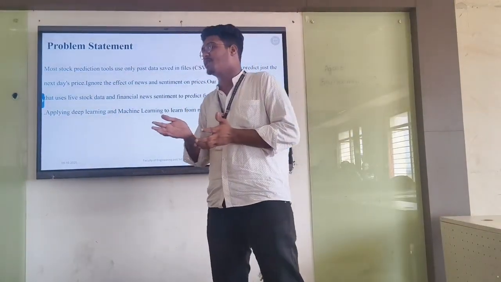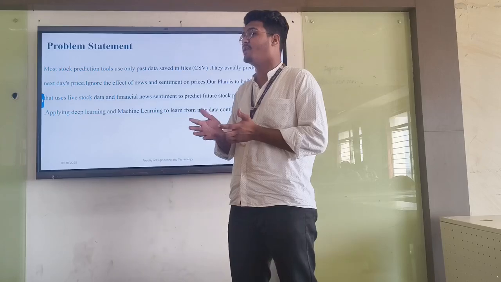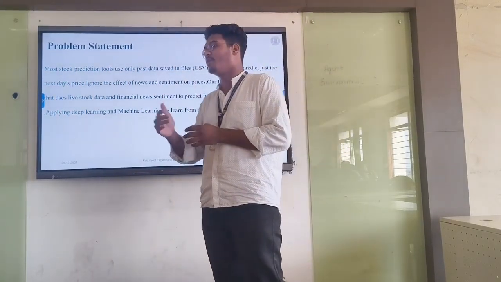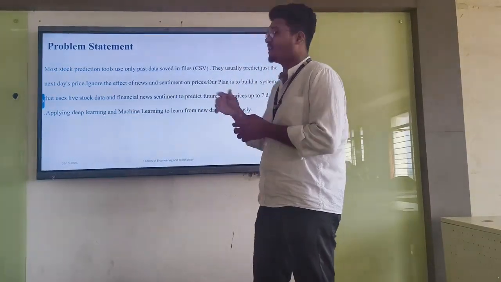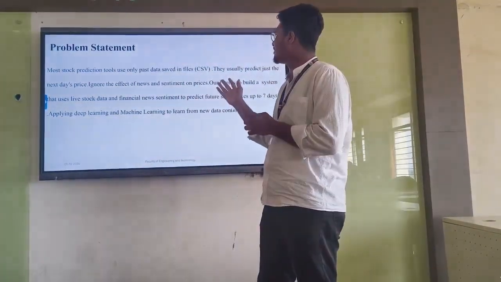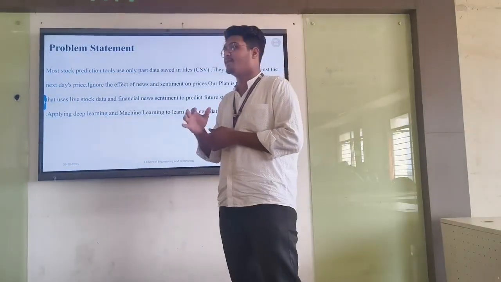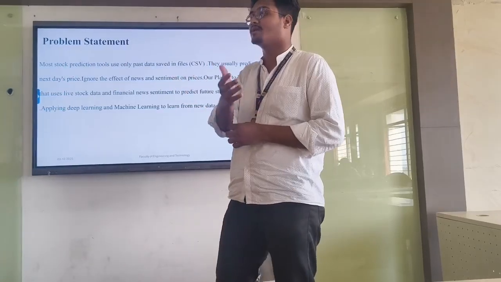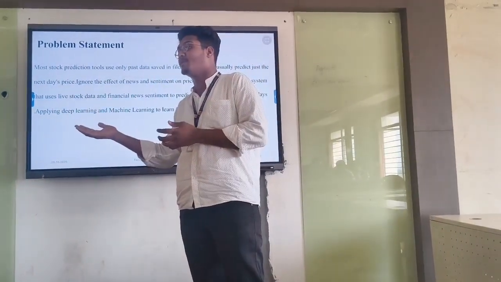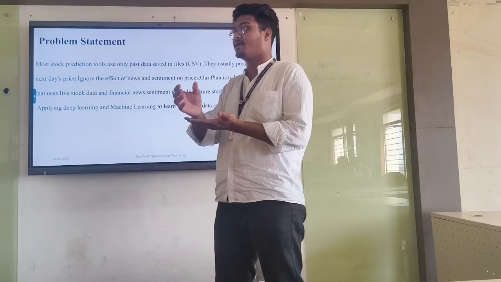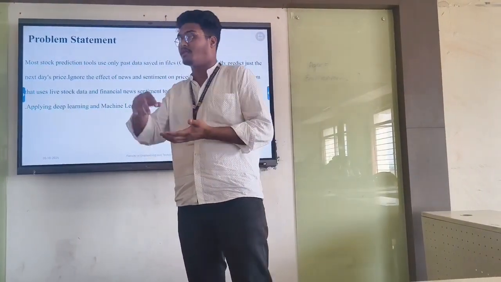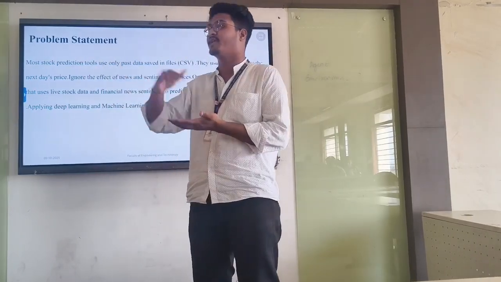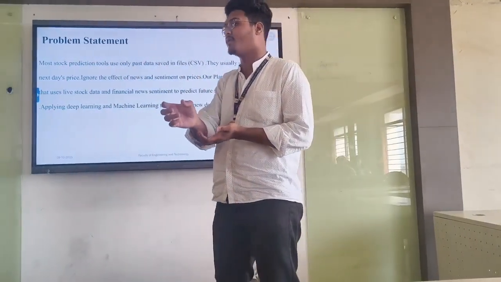Presently, stock price prediction systems use CSV files and try to predict for the next 1 month or the next day. They usually predict next-day prices and ignore the effect of news sentiment on prices, and what the news headlines are giving. For example, recently Operation Sindoor happened on the night, but the news came at midnight. On the next day, all the defense-based stocks increased because of the news.